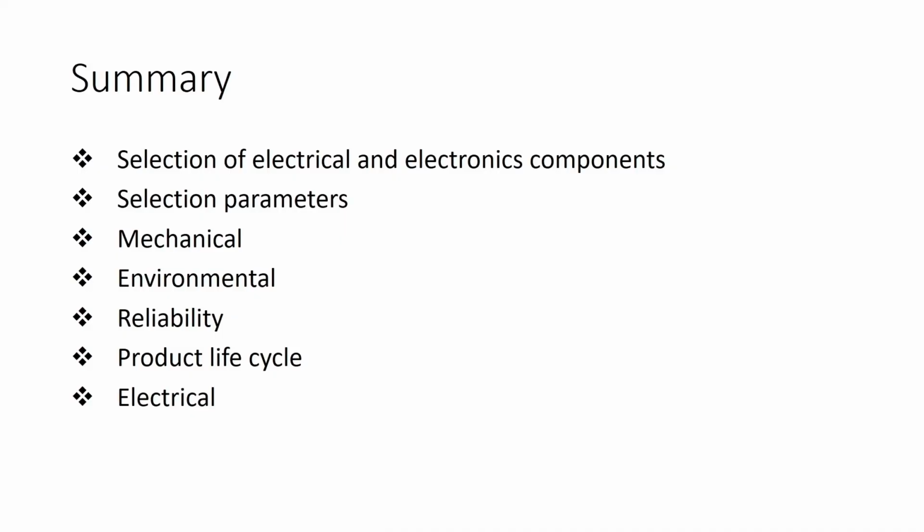Let me summarize. In this lecture, we have seen how to select electrical and electronics components, and the various selection parameters such as the mechanical, environmental and reliability related parameters, product life cycle and the electrical parameters. My friends, these are the parameters that we need to consider when we select components for the intended purpose, that is, design and development of an automated system.